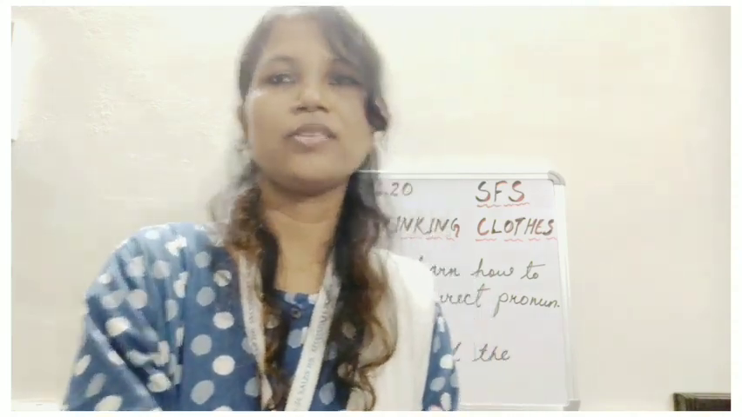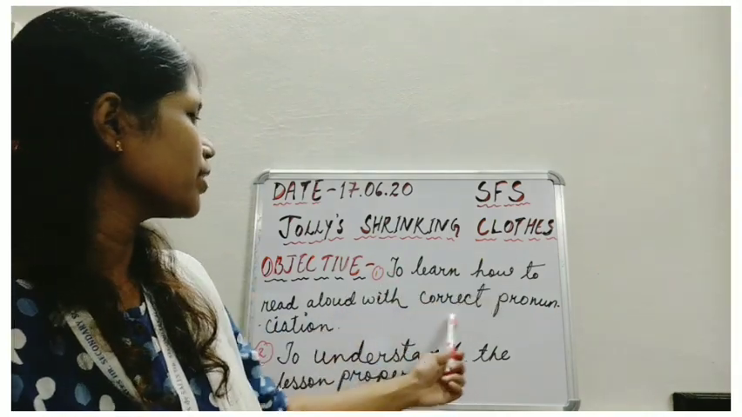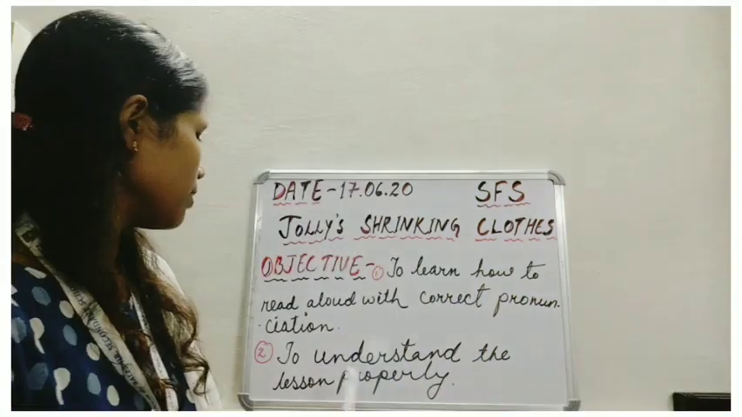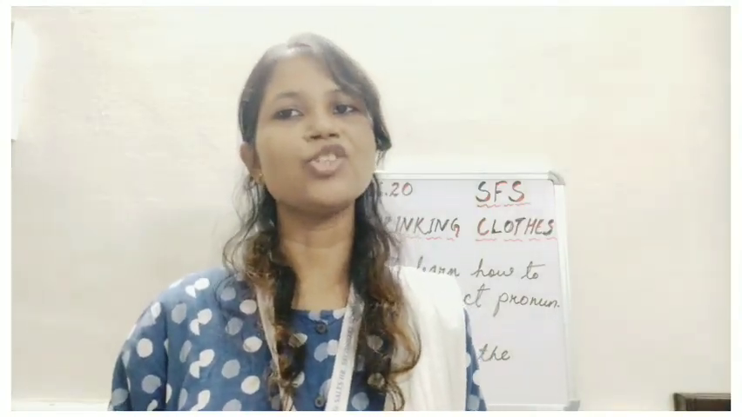Before that, let us discuss the objective of today's class. First, we will learn how to read aloud with correct pronunciation. As we will be doing the reading of the text, we will be reading aloud with correct pronunciation. And secondly, we will understand the lesson properly. I will explain the chapter to you. Please try to understand this chapter well. My dear students, I hope it will be clear to you by today's class. The rest of the class we will be doing through the slides.